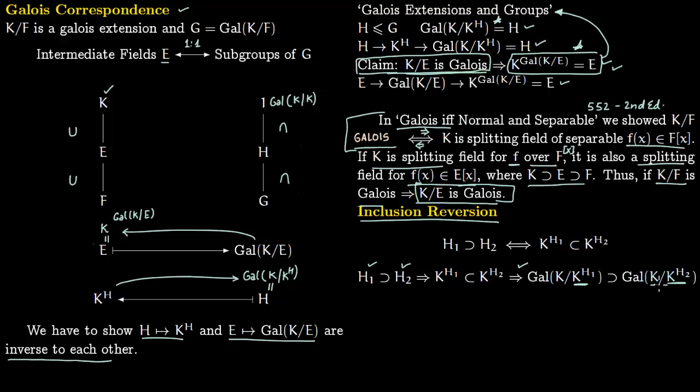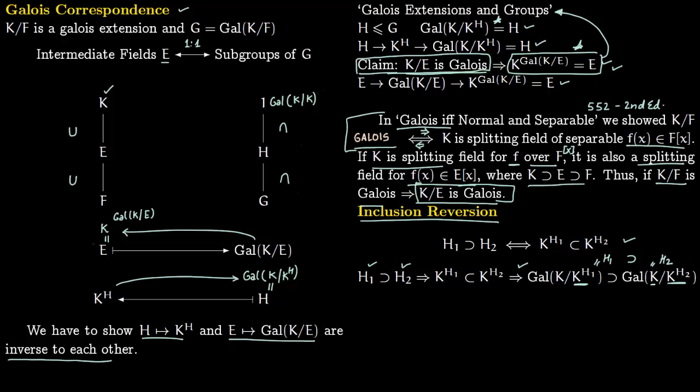So this implies this, but this is already equal to H1 and this is already equal to H2. Again we are using the similar kind of result here. So again this implies H1 contains H2. So H1 contains H2 implies K_H1 lies in K_H2, and which again implies this. So you have if and only if.